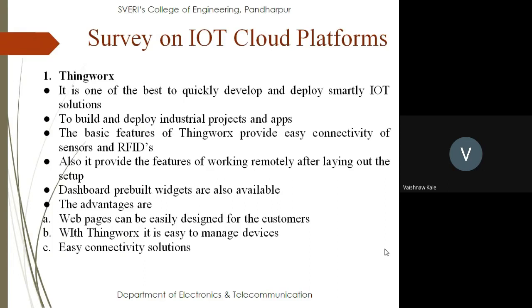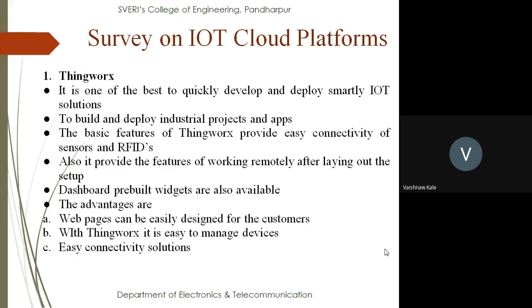Also, it provides the feature of working remotely after laying out the setup. Dashboard pre-built widgets are also available, so you can have the dashboards also. In most of the cloud platforms you don't find dashboards. So in this, the dashboard pre-built widgets are also available.